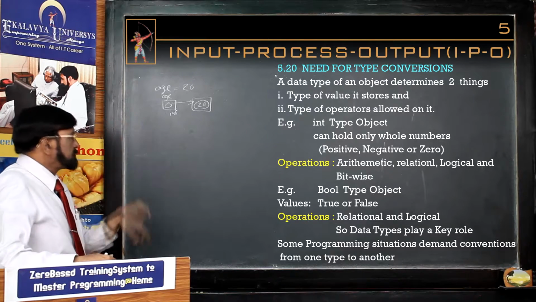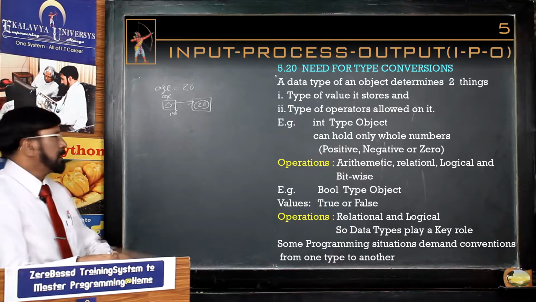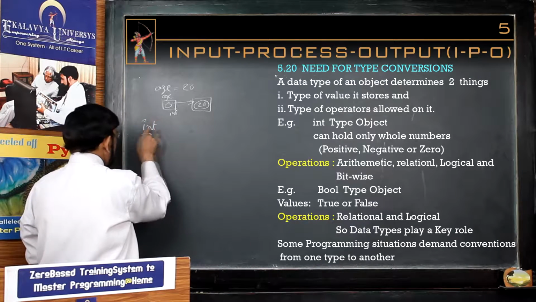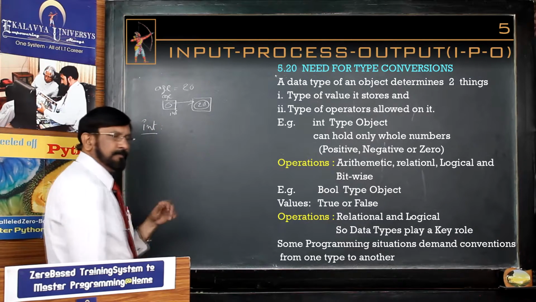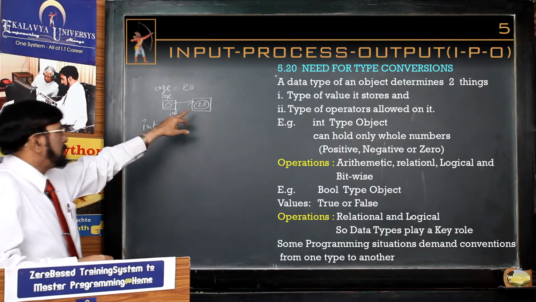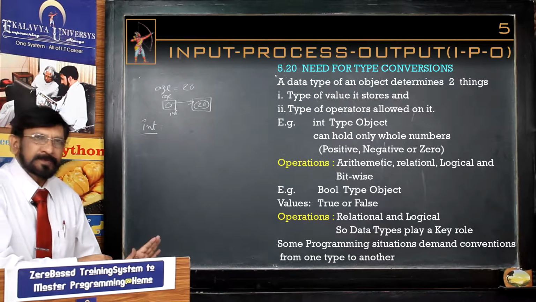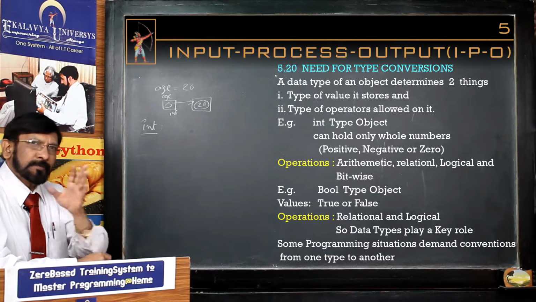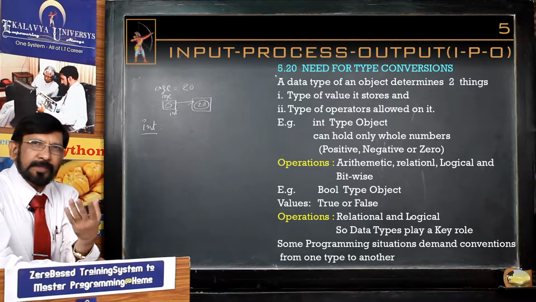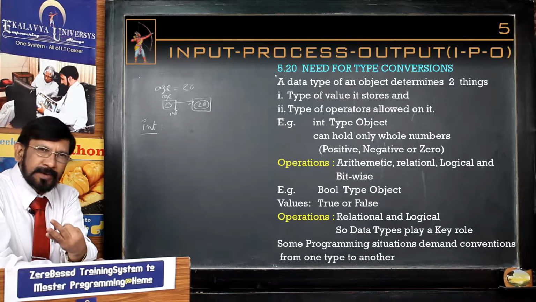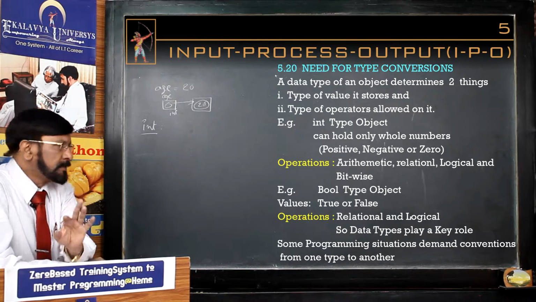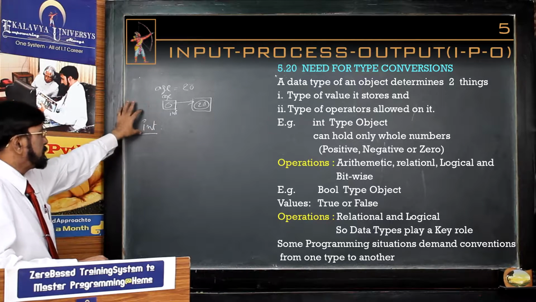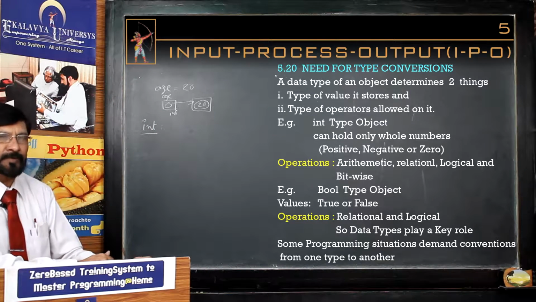With reference to this example, we see int. Which type of values can this object hold? It can hold only whole numbers, either positive, negative or 0. So the nature of the values is defined by the data type. That is number one.